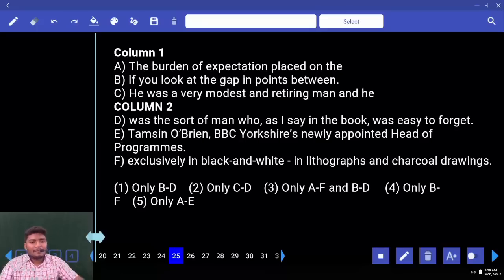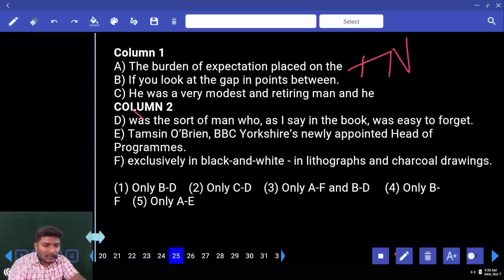Okay. The burden of expectation placed on the, after the what do we need here? Noun. On the was, no. On the Tasmin Obrain, this is a noun, that is a proper noun, a person name. We never use the with a person name. Okay, can you say your name as the? No, not possible. The exclusively, if at all exclusively is there, we need some adjective, immediately a noun. We don't have the structure either. So what is your answer here? Eliminate the third one, eliminate the fifth one.